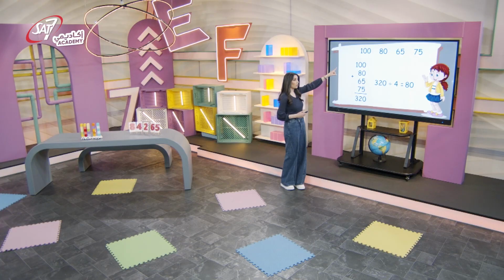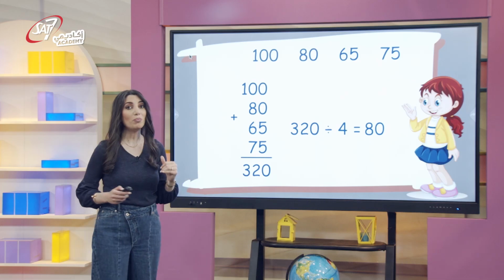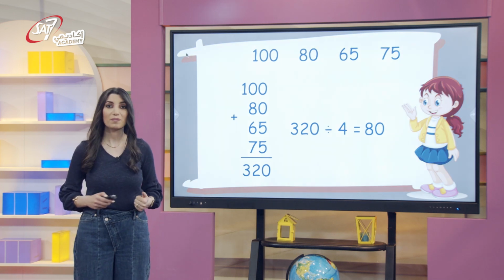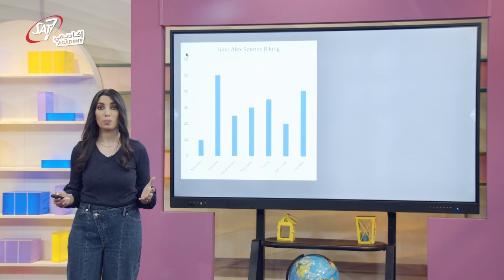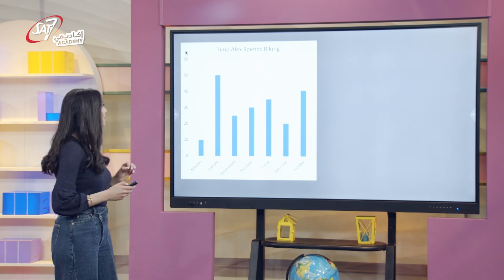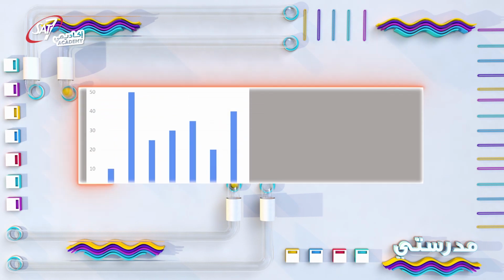Notice that Tia received an 80 on one of those tests. There are 2 marks less than 80 and 1 mark above 80. What information does this bar graph show? The title says, Time Alex Spends Biking.